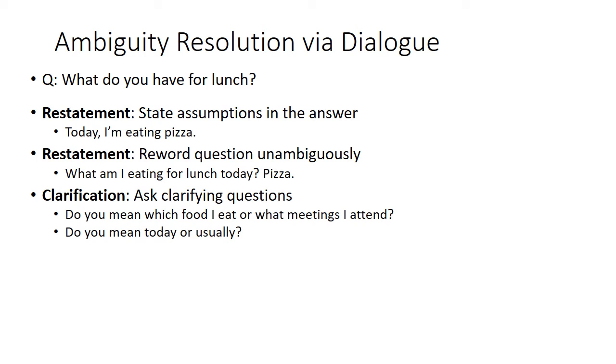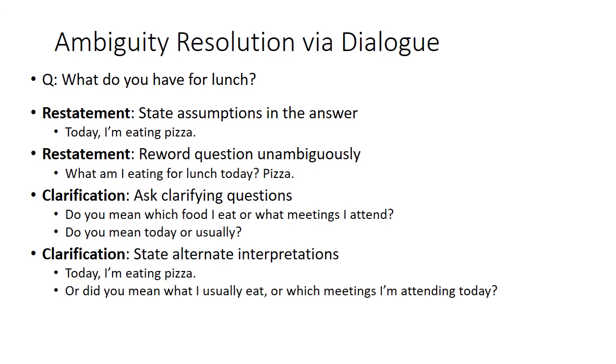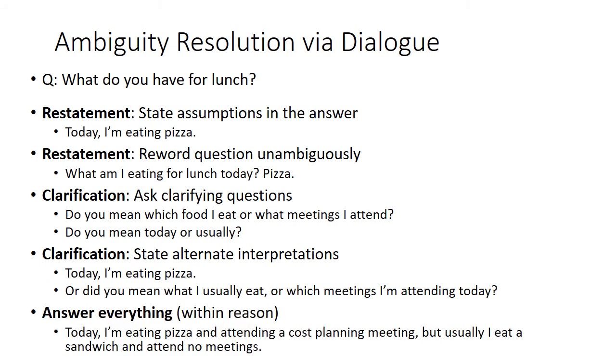Or I can give you the answer to my best guess regarding what you meant, and follow that up with alerting you to the ambiguity you might not have been aware of. Today I'm eating pizza. Or did you mean what I usually eat? Or which meetings I'm attending today? Or I can give you an answer to every question I think you might reasonably have meant. Today I'm eating pizza and attending a cost planning meeting, but usually I eat a sandwich and attend no meetings. Q&A today uses only the second approach, rewording the question unambiguously, but in the future may utilize a combination of these techniques.